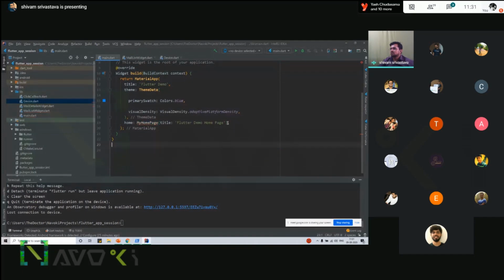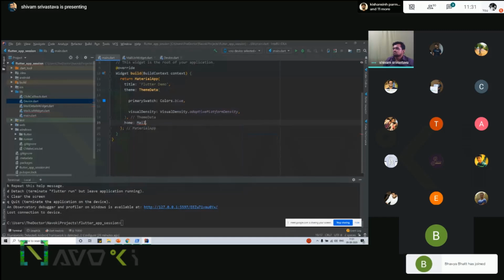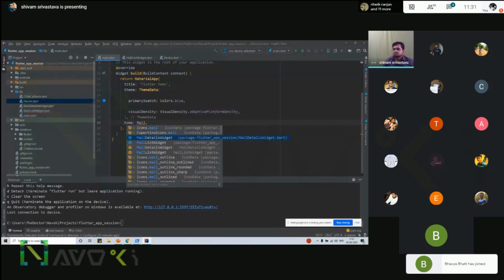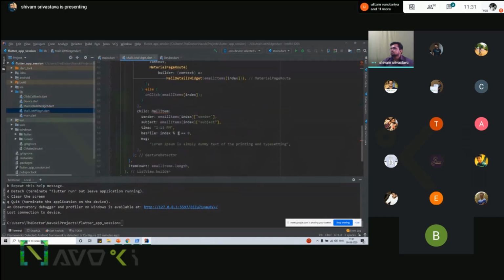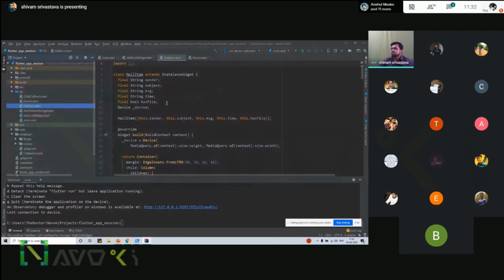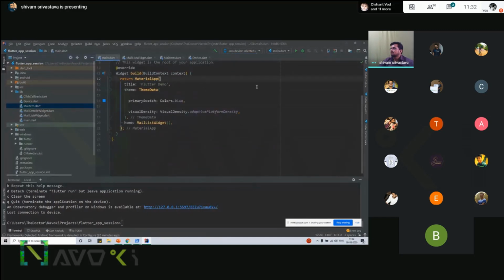So I have a simple first page, which is the list page. First, run this application on Android.